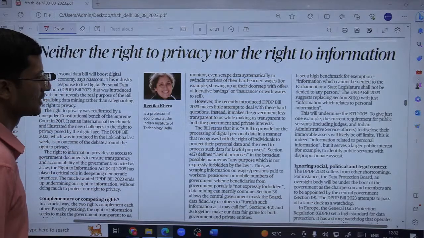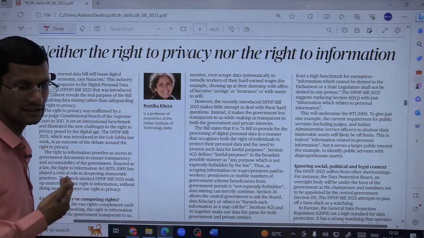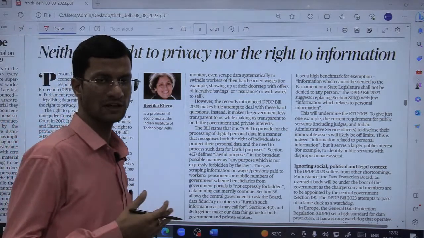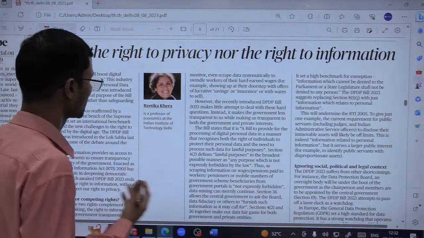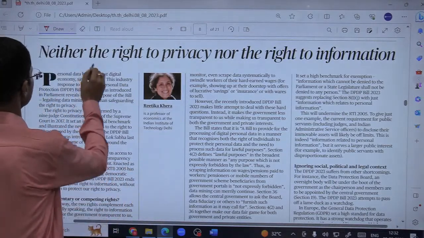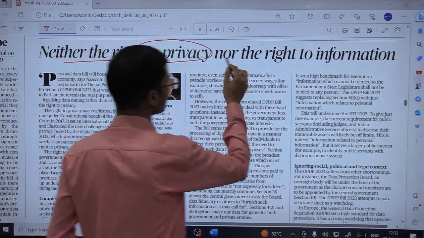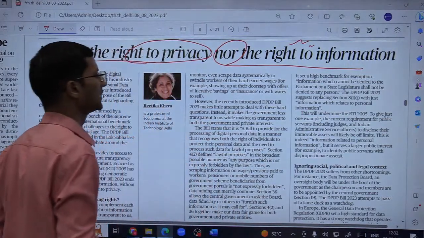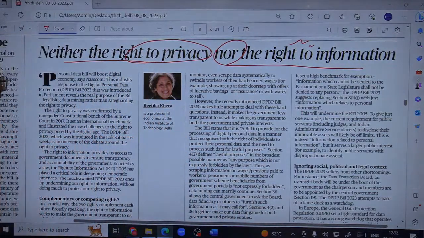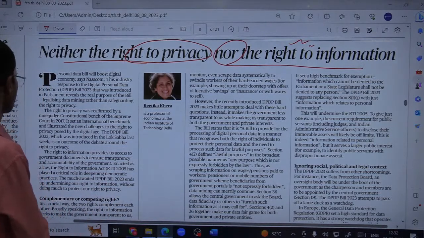तो अल्टीमेटली द राइटर इज क्रिटिसाइजिंग और अंडरलाइनिंग the downside or the negative points of this recently passed digital bill. Neither the right to privacy, right to privacy भी नहीं है, nor the right to information. These are two different things conceptually and even politically as well. So we'll see how these two are related to each other.